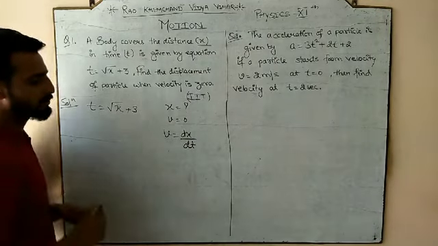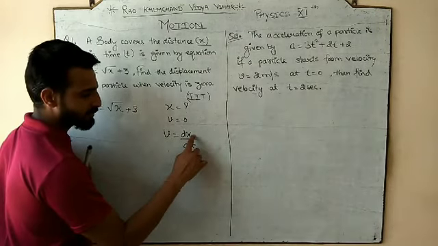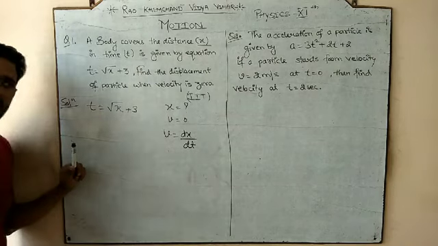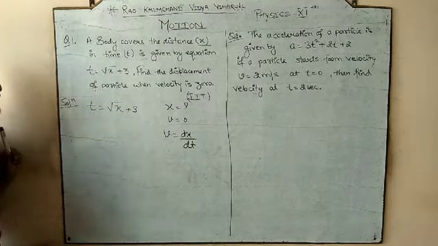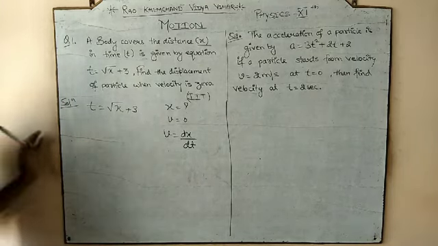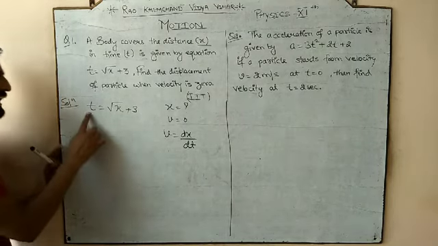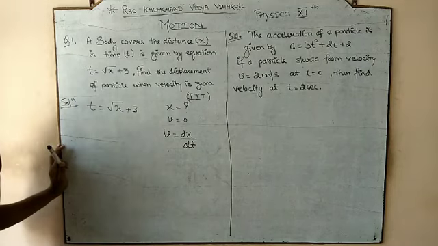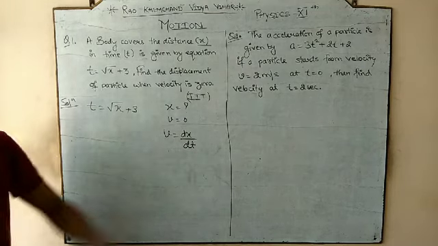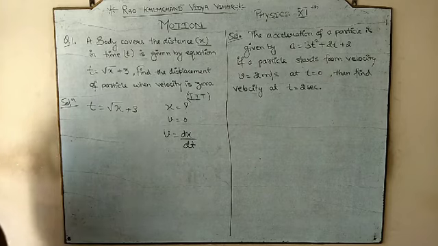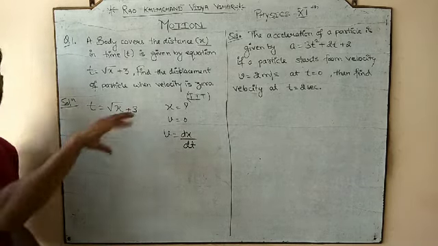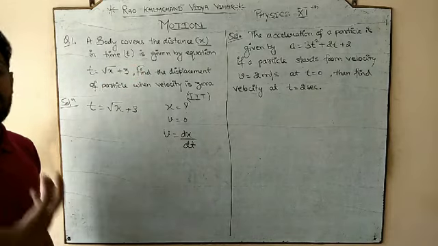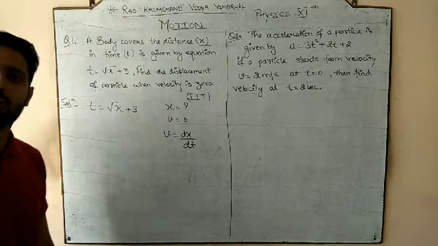When displacement is a function of time, meaning displacement depends upon time. But in this equation, time is depending upon the displacement. So here time is a function of displacement, but we require displacement as a function of time. So first of all we have to make an equation for x, x is equal to something, so that we have x as a function of t.